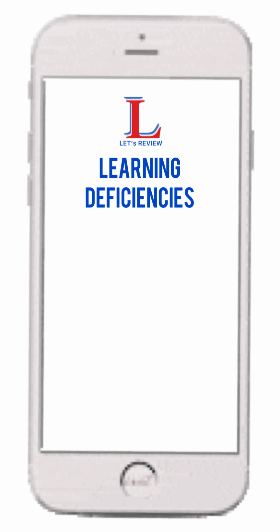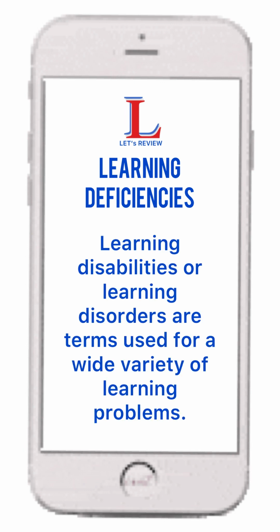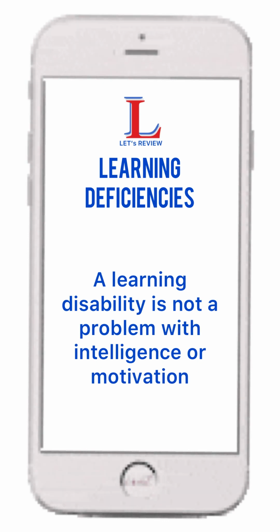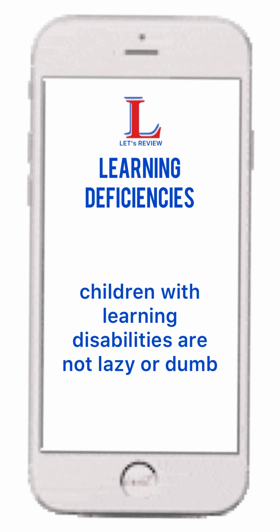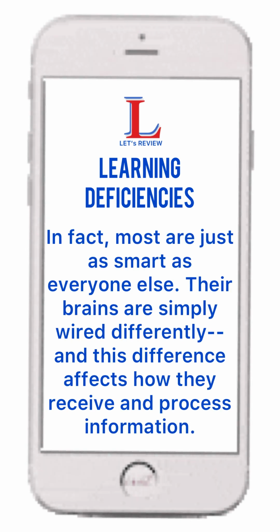Learning disabilities or learning disorders are terms used for a wide variety of learning problems. A learning disability is not a problem with intelligence or motivation, and children with learning disabilities are not lazy or dumb. In fact, most are just as smart as everyone else. Their brains are simply wired differently, and this difference affects how they receive and process information.